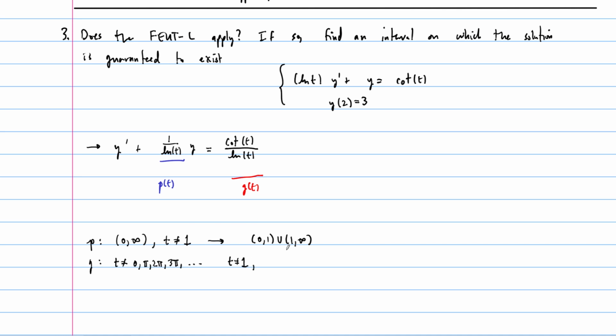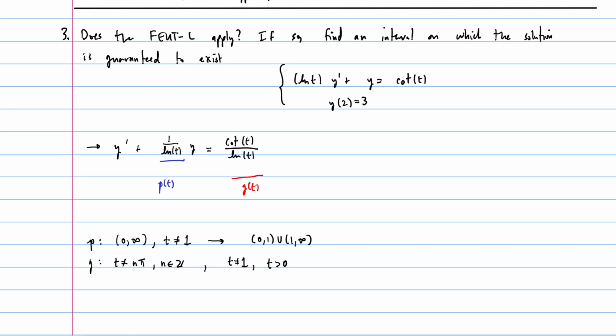Because of the fact that it's got the log, it's got to have the same restriction, except it's got more, right? So it's also, t must be greater than 0 because of the natural log. Because really, what I should have written here is that t cannot be any multiple of pi for the cotangent function, for any integer. It can't be equal to 1 because of the log, and it has to be positive because of the log. Okay, so there's a whole bunch of restrictions on the domain here.